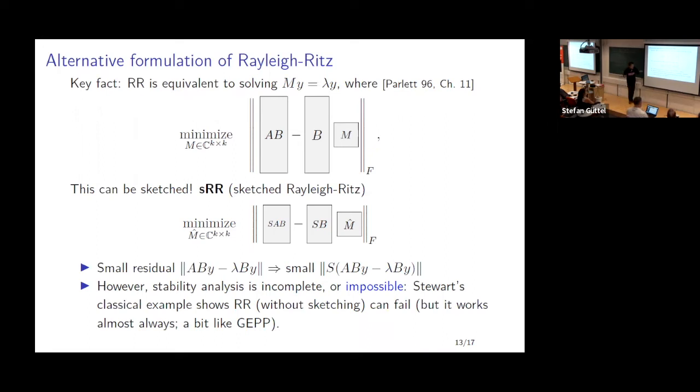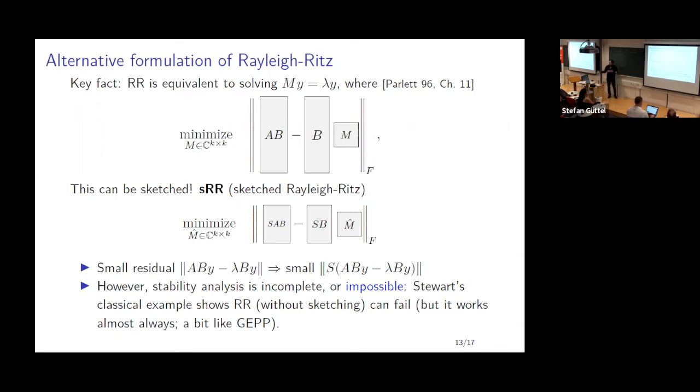Essentially, by the same argument, which I didn't really talk about, sketching can only increase the residual by a factor of 2-ish with high probability. So all is good, assuming you are able to extract good eigenpairs from M hat.